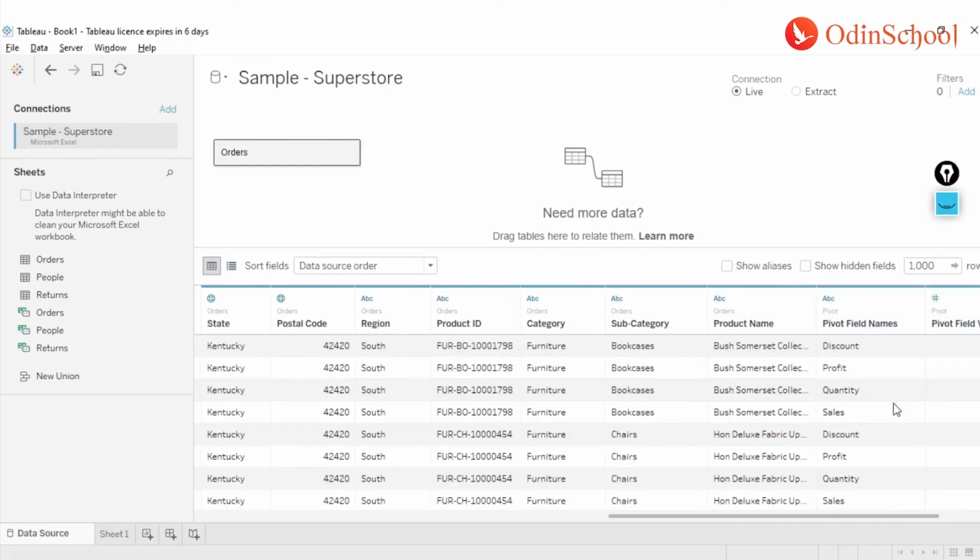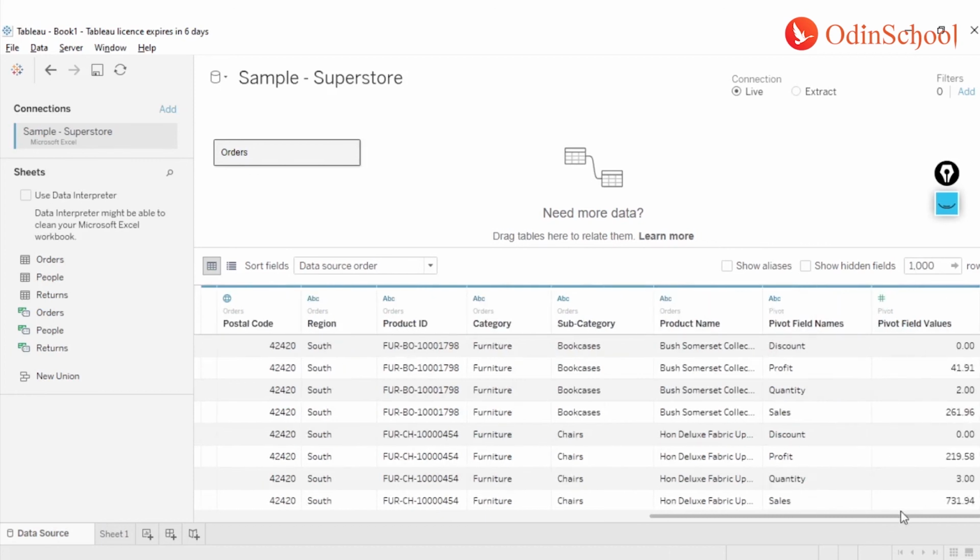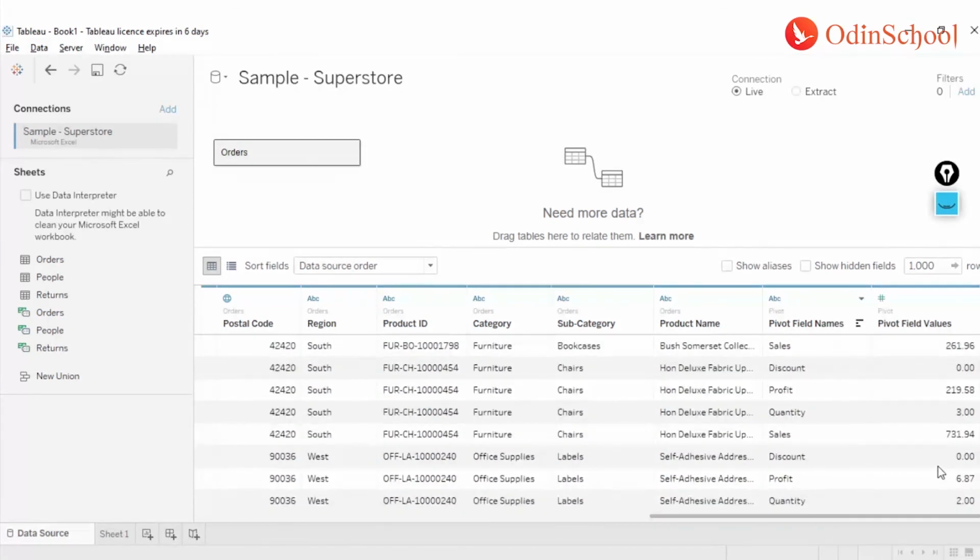these columns will vanish, and I will get two new columns which say pivot field names and pivot field values. So imagine if you have a situation like date 1, date 2, date 3, date 4, and so on, and you just pivot that whole information. So this becomes your date 1, let's say Jan 1st, Jan 2nd, Jan 3rd, or week 1, week 2, week 3. You'll have all those columns over here in the form of rows, and the values against it over here in a vertical fashion, right?